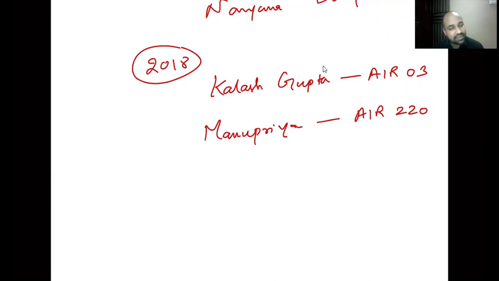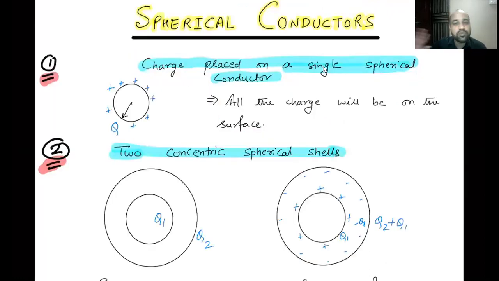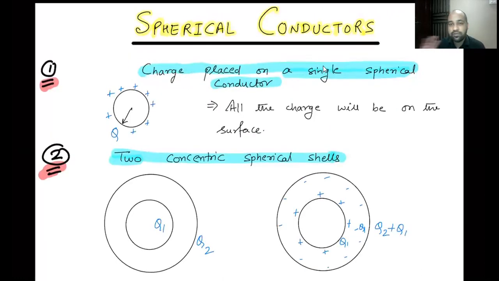These are the best results, but even besides these, every year I've been consistently producing AIRs below 500, at least one every year, or sometimes more than one. Now, this is my brief introduction. Now I'm going to start with the physics portion. I am going to address the screen now as if I'm talking to the students directly.